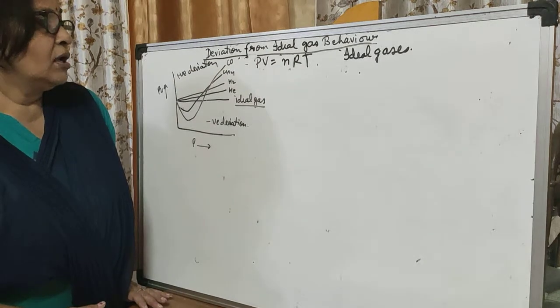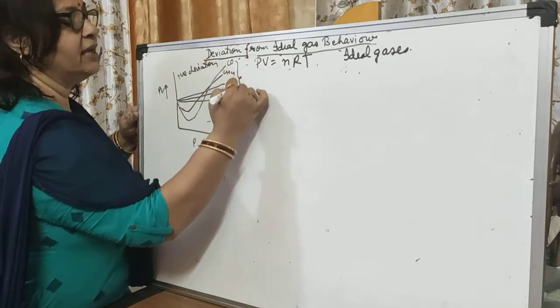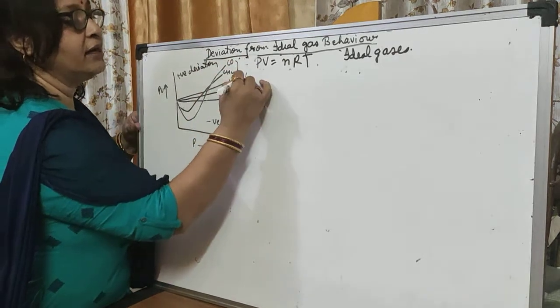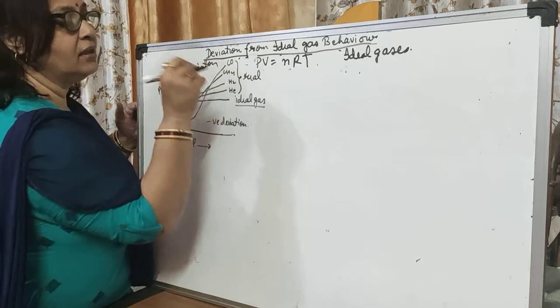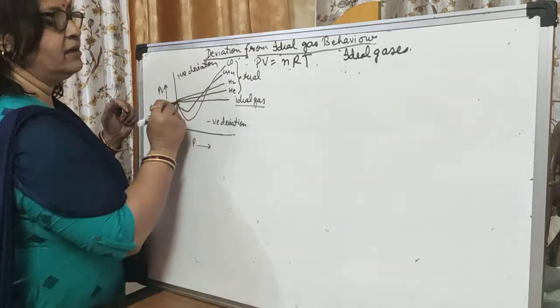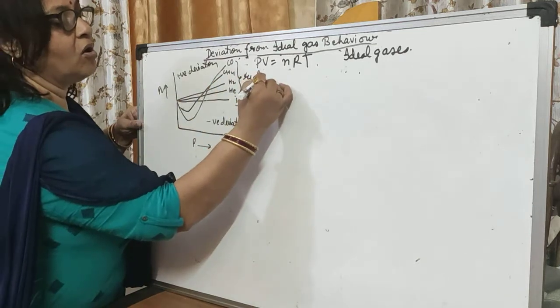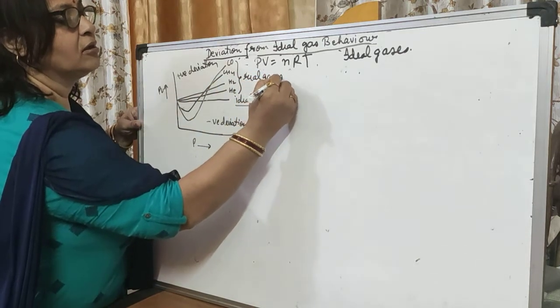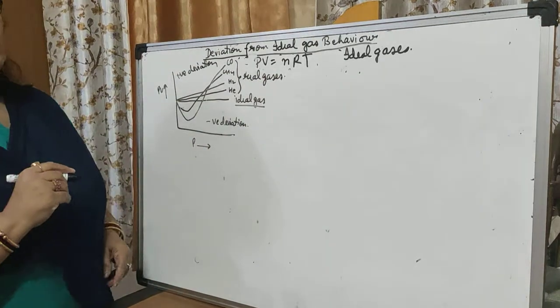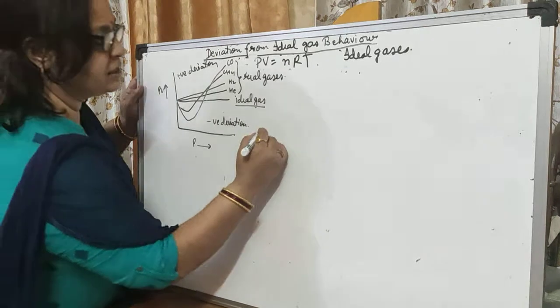So all these are, sorry, all these are real gases because they are not following or they are not showing this straight line. So that's why we say that these are called real gases. Is it clear?